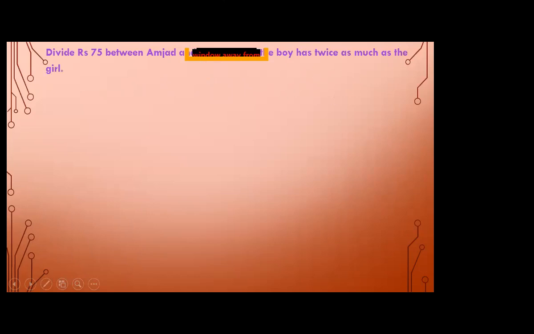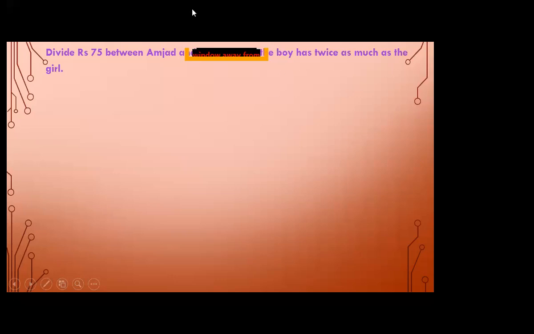Let's start with the work. This is the question for today: Divide rupees 75 between Amjad and Razia so that the boy has twice as much as the girl. Copy down the question, students, quickly. Write down the date in the left corner. Write down exercise 7.2 here in the center at the top. 7.2, question number 2. This is on page number 112.